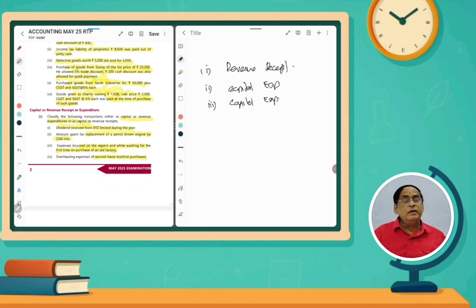If you are overhauling, what will be the result? Actually its capacity has been improved. So the production capacity will be increased, so sales will be increased, so earning will be increased. At that time, overhauling expenses are called capital expenditure.